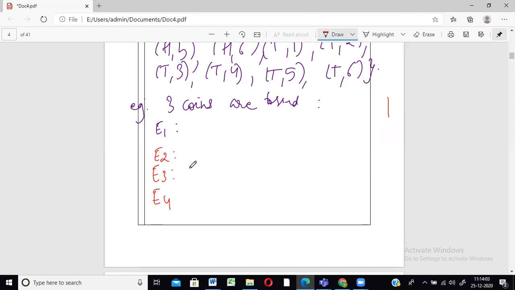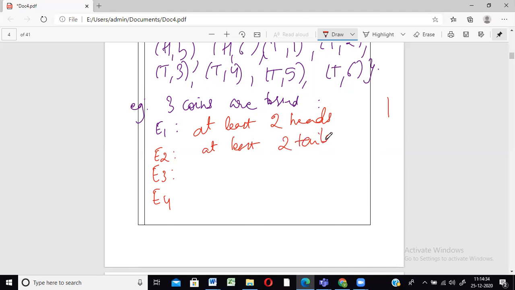So these are the four events. E1 is that event where the occurrence of at least two heads. We have already seen sums of at least cases in permutations and combinations to be more precise. So at least is nothing but two heads, more than two heads, of course it is fine. Okay, so the next event is at least two tails.